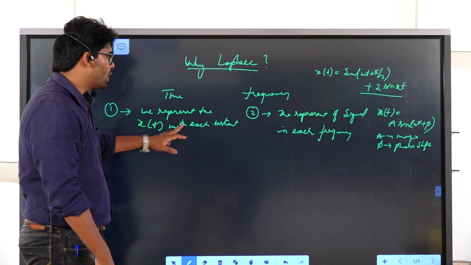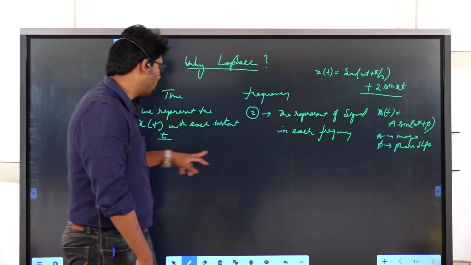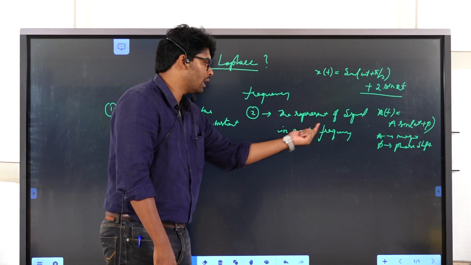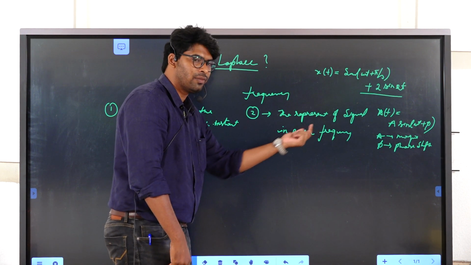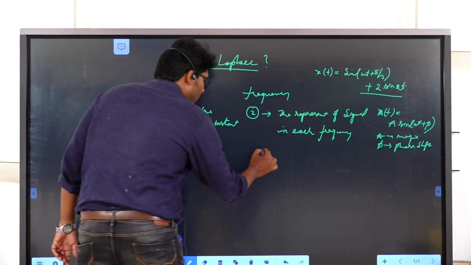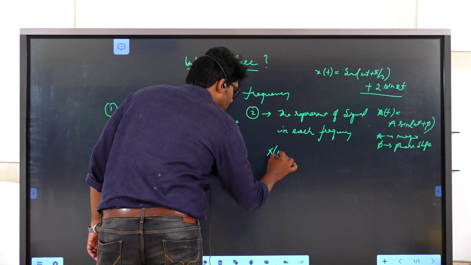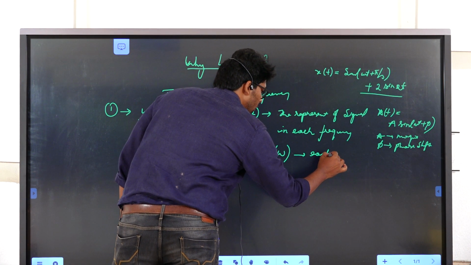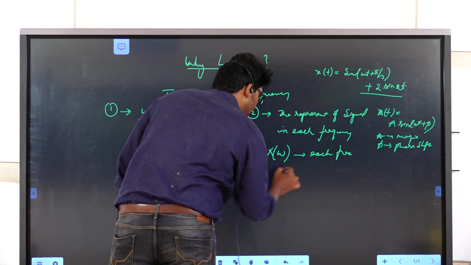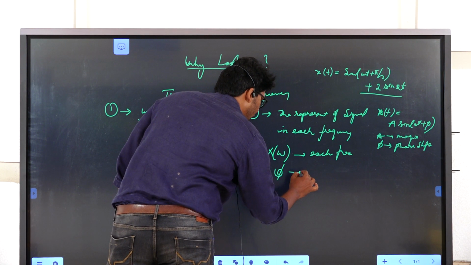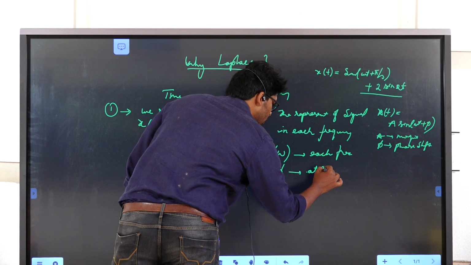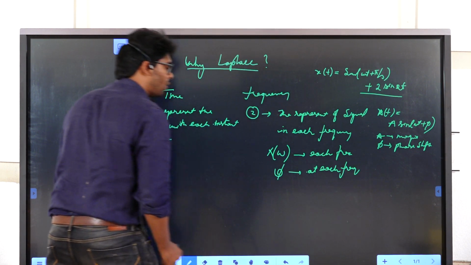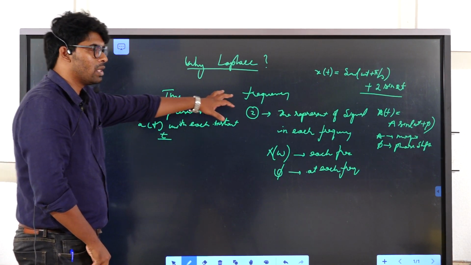In time domain, we just represent the magnitude x of t with respect to time. But in frequency domain, we represent the signal magnitude, x of omega, at each frequency, and the phase shift at each frequency.